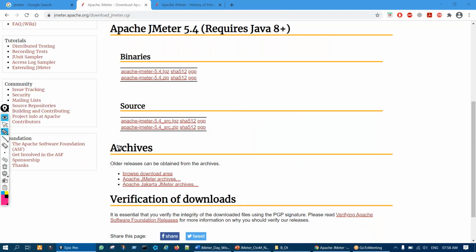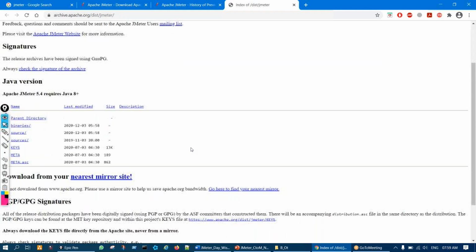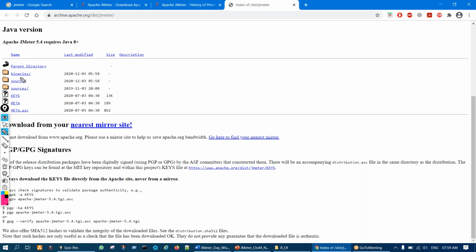Now on the same page, if you scroll down, archives is there, and in this archive you can see older releases. If you want to know about older releases, let us say in 2018 which JMeter you were working on, if you want to have a look, you can download from this area, browse download area, or click on this second option, Apache JMeter archives, and it will take you to the download page. Here again, since we have to download from binaries, click on this binaries, right?